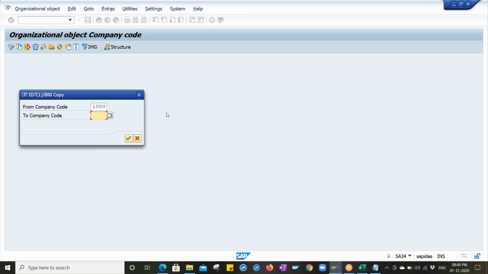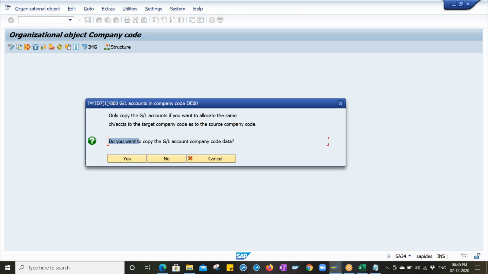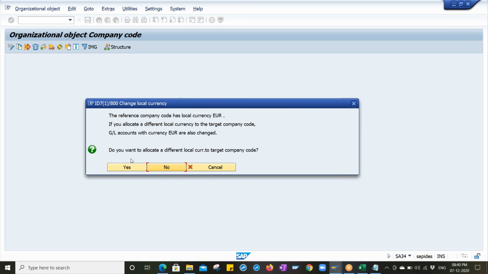So DE00, let me create it. Do you want to copy the GL account company code data? The GL account is the master data from the FI point of view, and as an MM consultant, we are not going to define those things. That is the reason we have to copy it. Do you want to allocate a different local currency for the target company code?